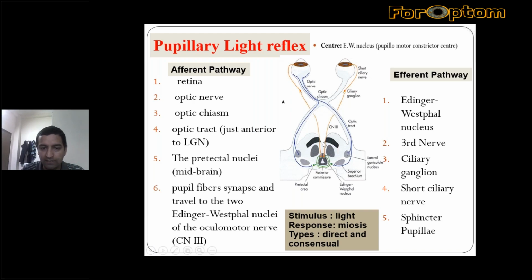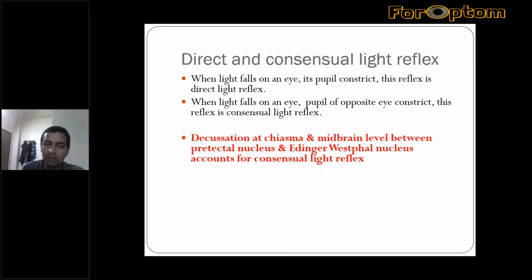This is the optic chiasma, and again, if you see the nucleus over here at the pretectal, this fiber runs to the contralateral Edinger-Westphal nucleus as well as the ipsilateral Edinger-Westphal nucleus. So these two decussations of pupillary fibers make consensual light reflex possible. So in this way, all five components of the light reflex are completed.